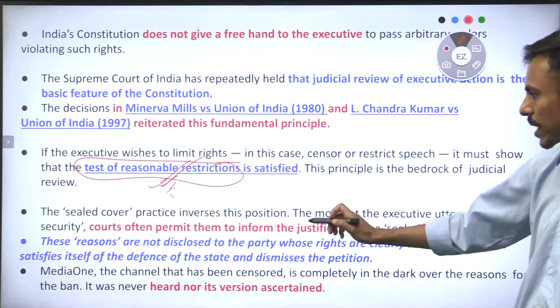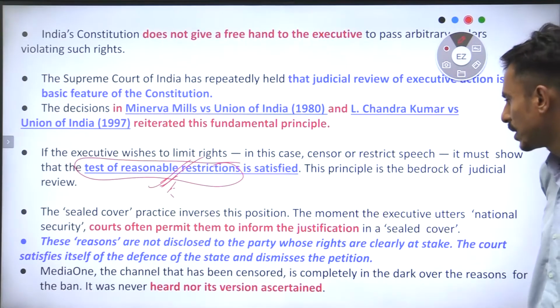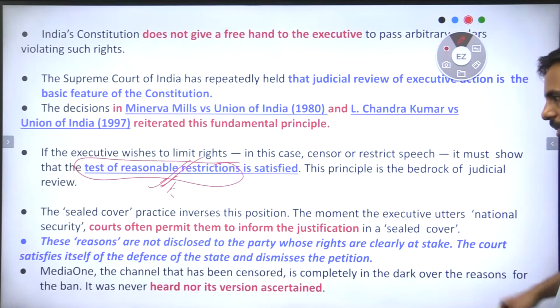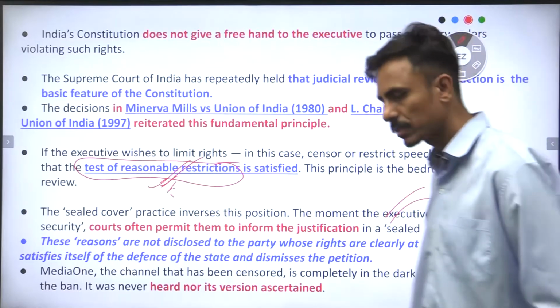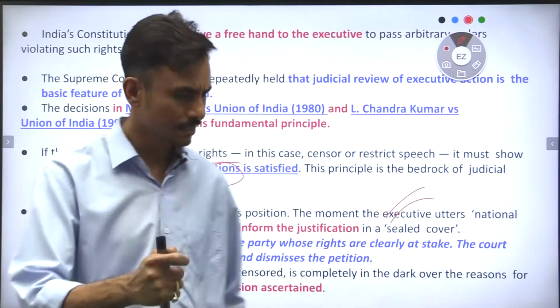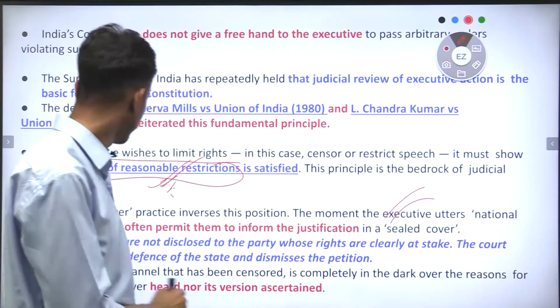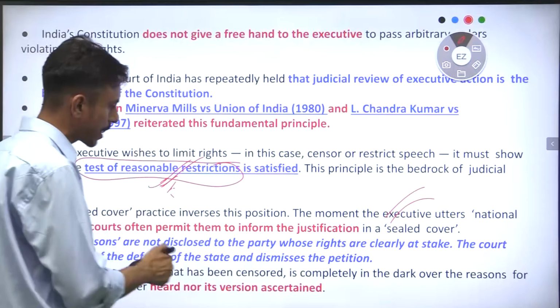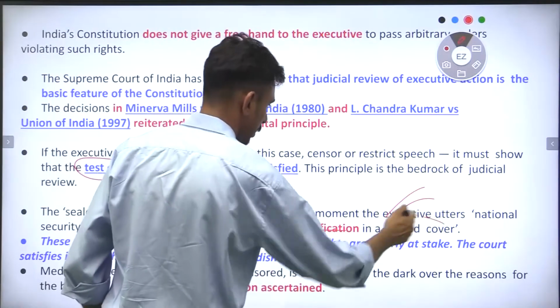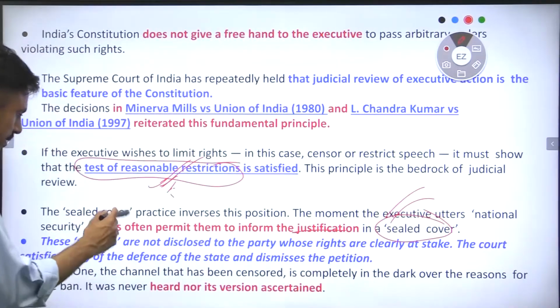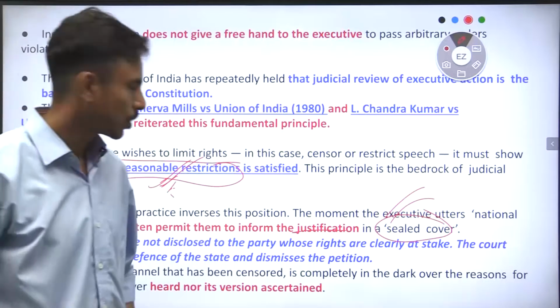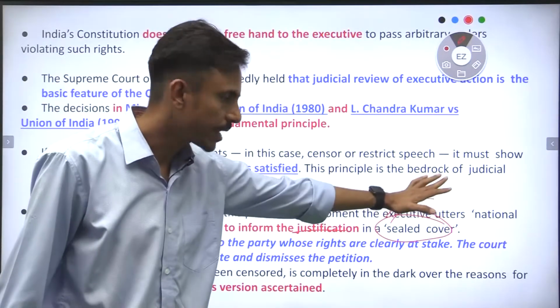Now the sealed cover practice inverts this position. The moment the executive says that it is something related to national security, the courts often permit them to give the justification in a sealed cover, right? And these reasons are not disclosed to the party whose rights are clearly at stake.